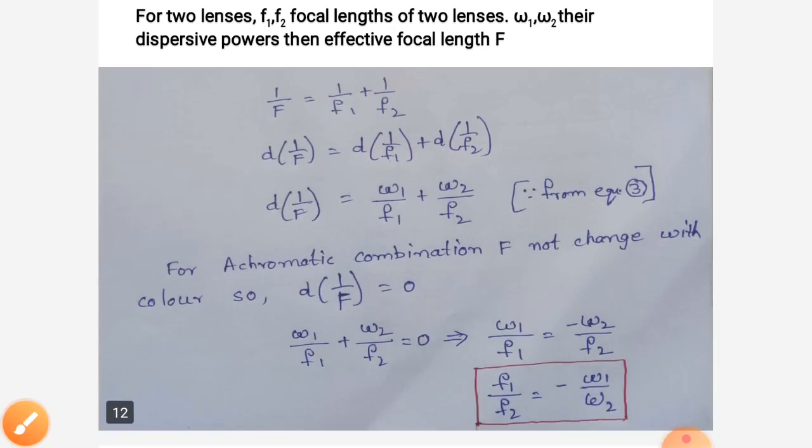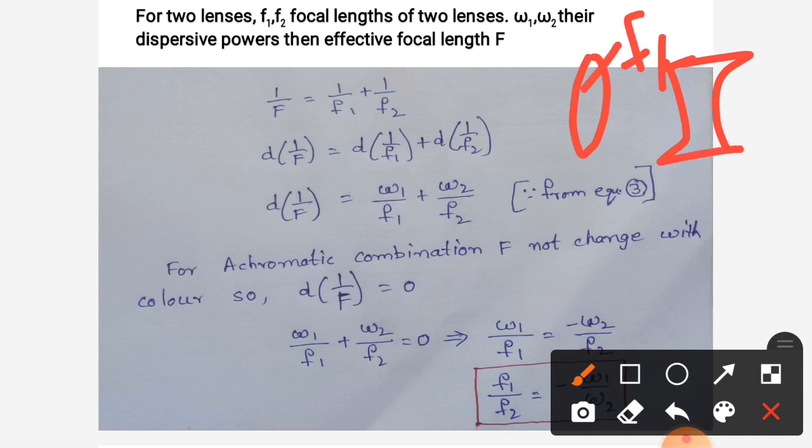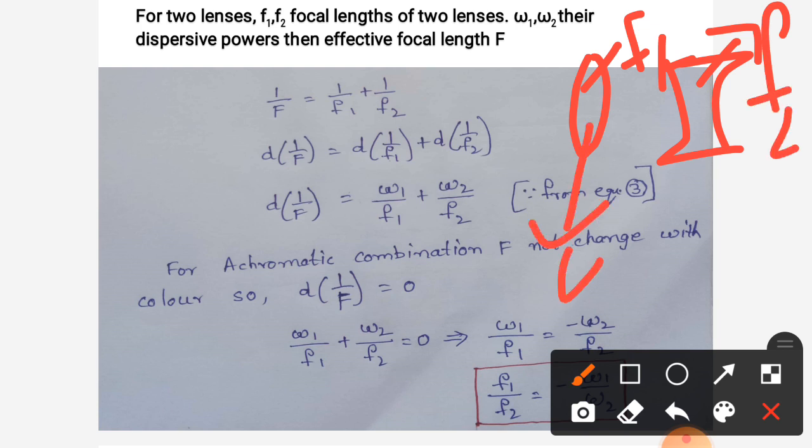Here we take the two lenses. One is convex and the other one is concave. The focal length of this one is f1, for this f2, and for this dispersive power omega 1, for this dispersive power omega 2.